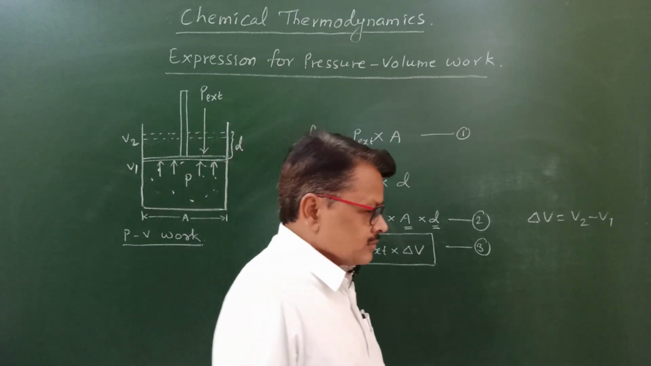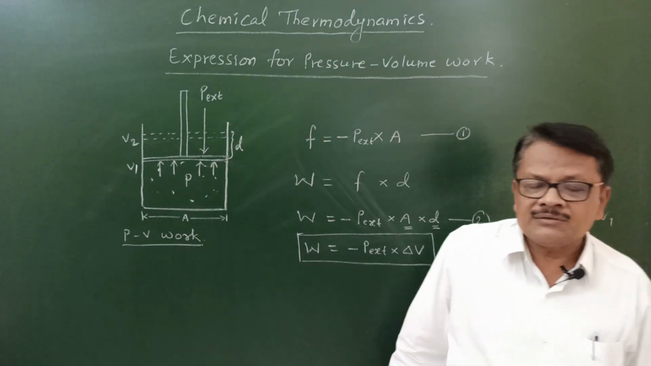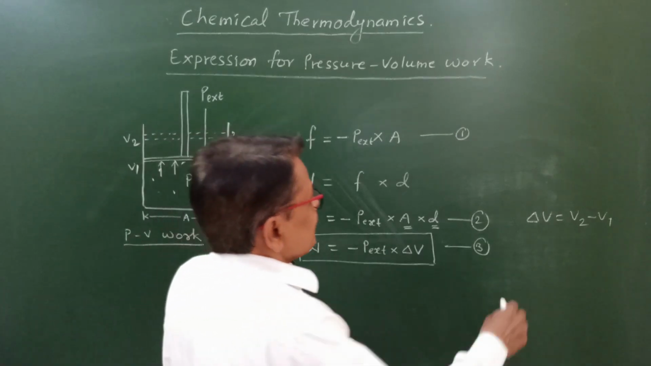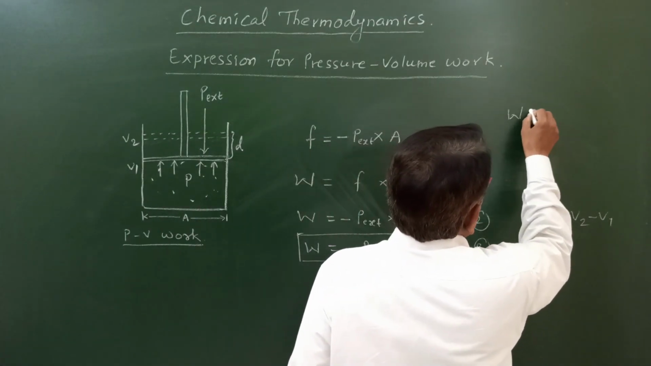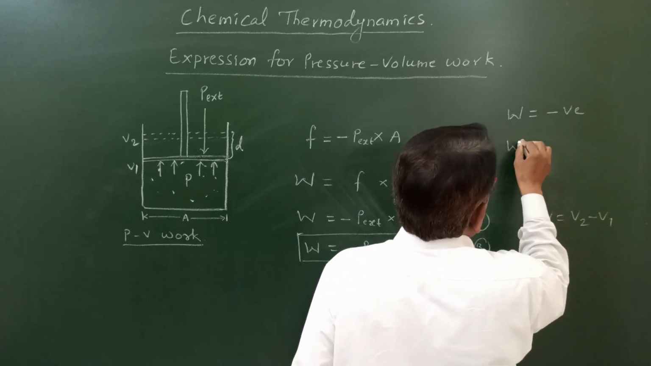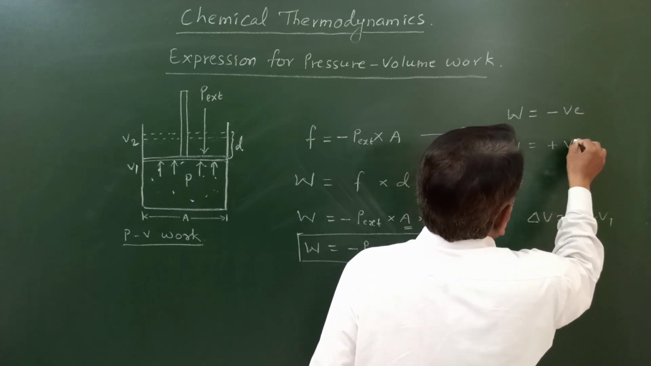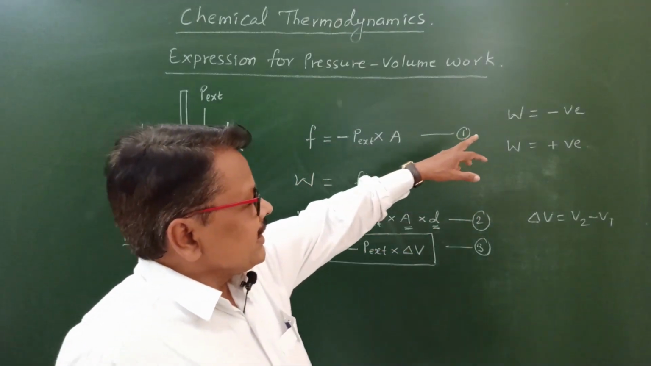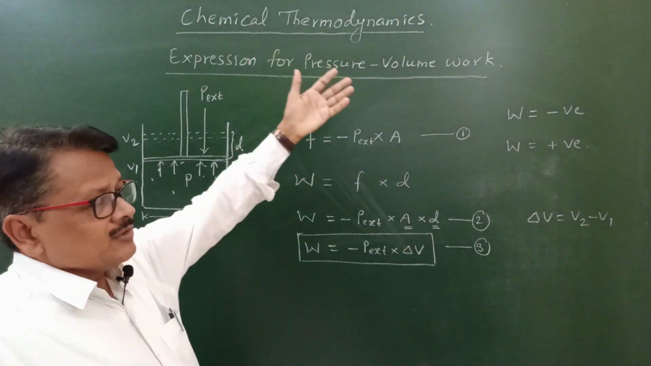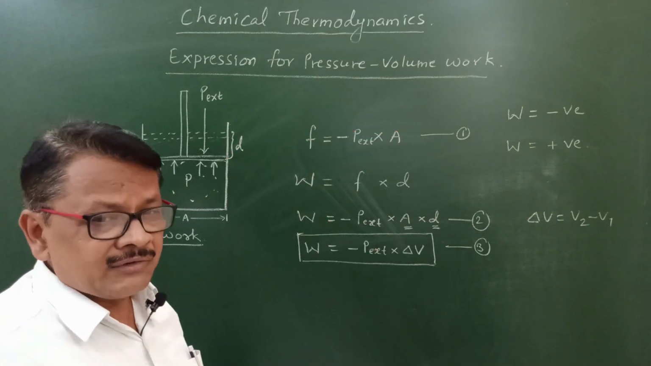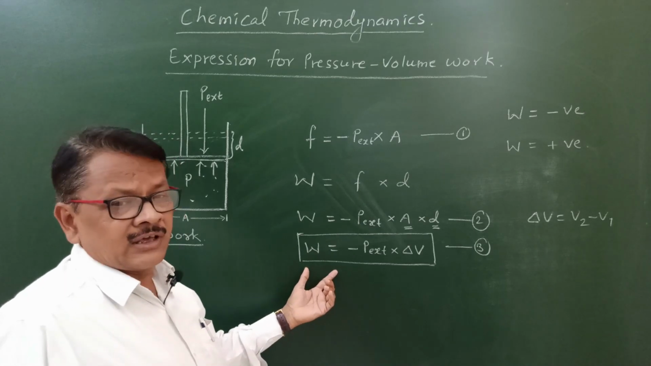Work, we saw its sign conventions, W positive and W negative. Here we can say that W is negative, and then we can say that W is positive. Negative work and positive work. Hence, work is done by the system on the surrounding, which means when work of expansion is there, then work is always negative, which is shown here.